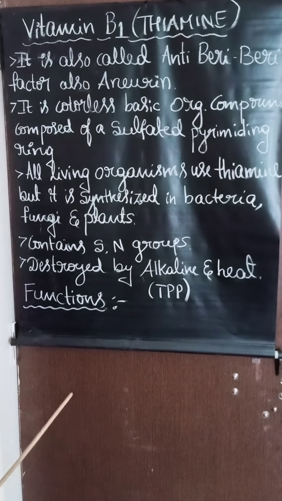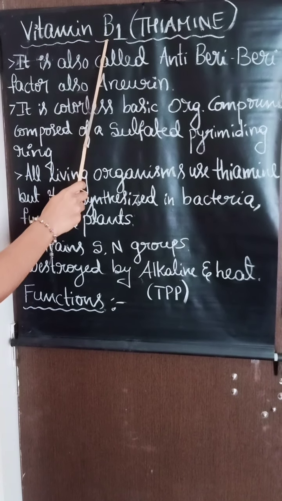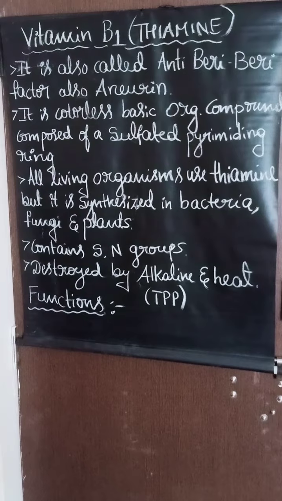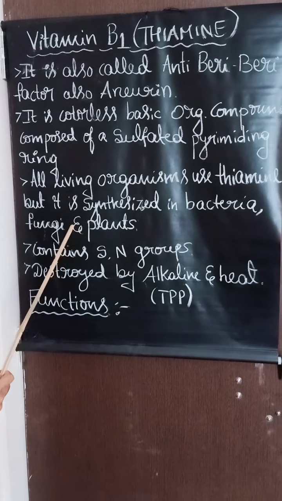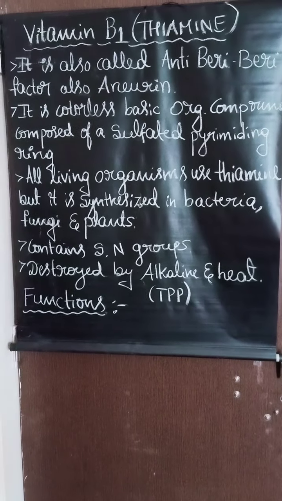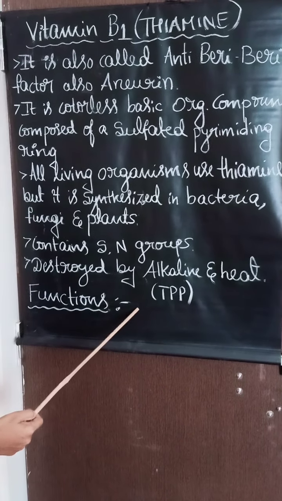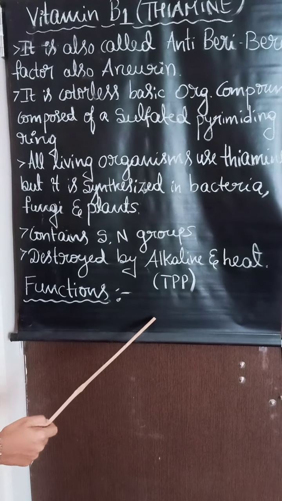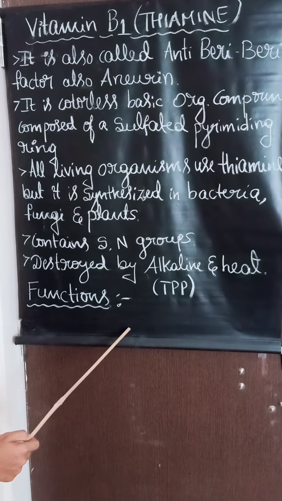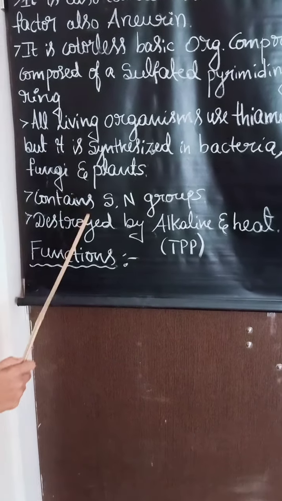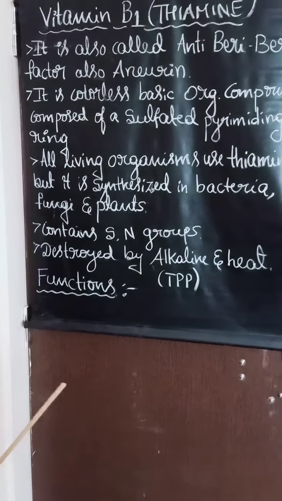Next, vitamin B1 helps in maintaining a healthy nervous system. This vitamin B1 is also necessary for healthy mucous membranes, and it helps in the digestion of food. It provides strength to muscles and is very useful for the proper functioning of the heart. So these are the functions of vitamin B1.